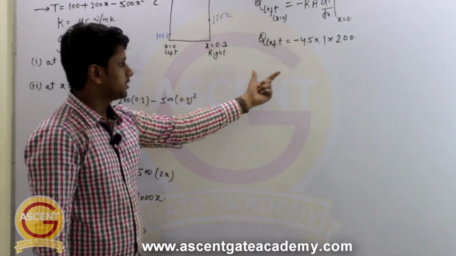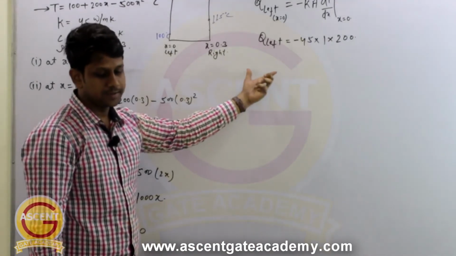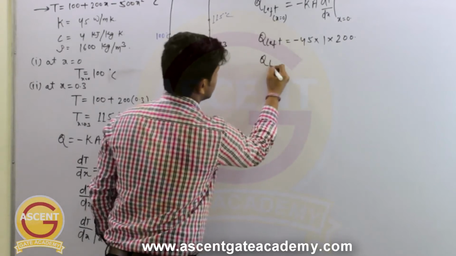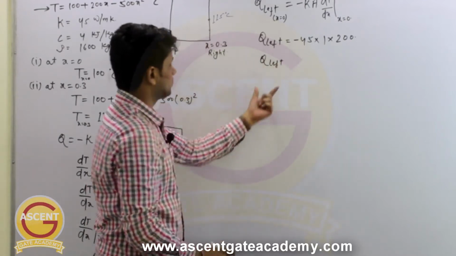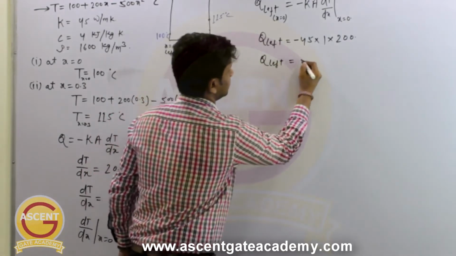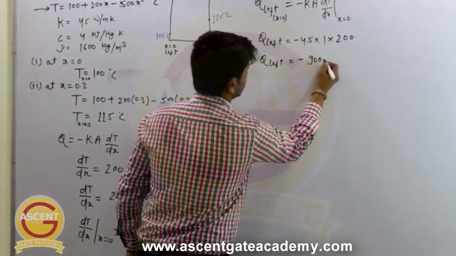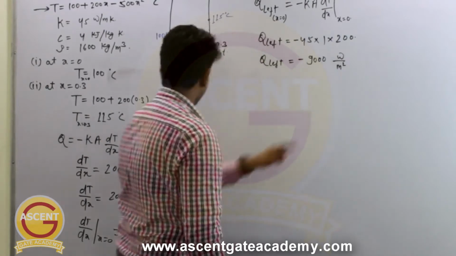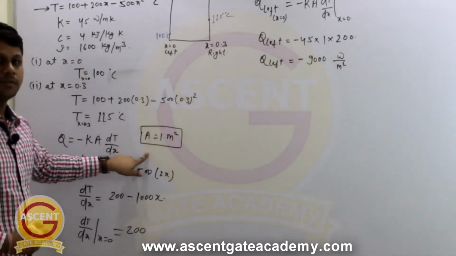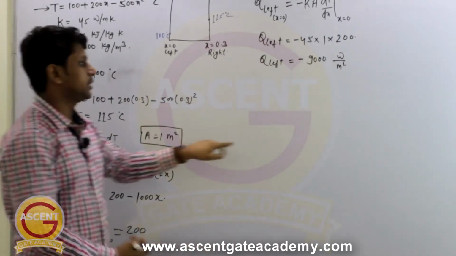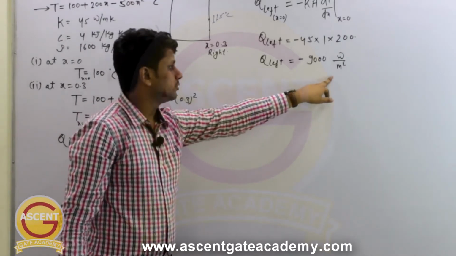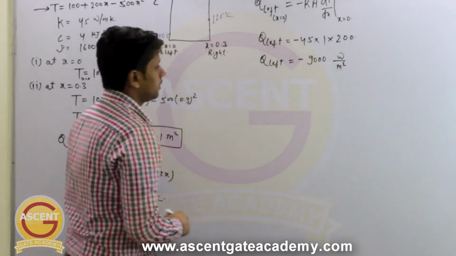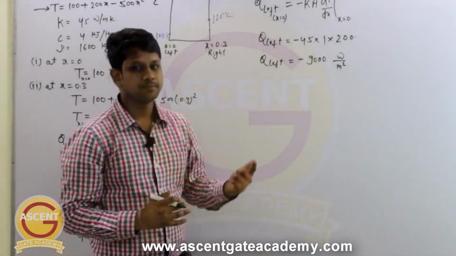So when you solve this equation, you will get the heat transfer as minus 9000. So heat transfer from this left surface will be minus 9000 watt per meter square, because we have taken area as 1, because he has not given the area, so we are calculating per meter square. Now what is the meaning of this minus?